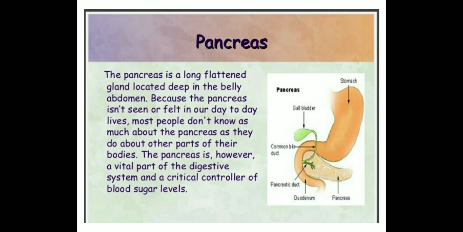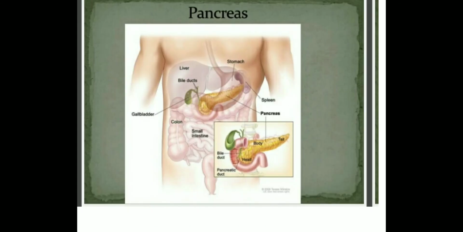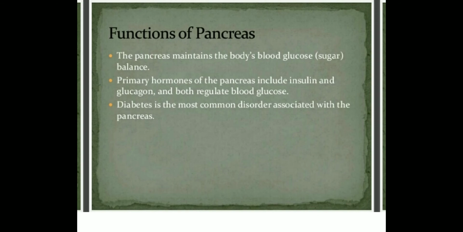Let's see where the pancreas is properly located. You can see the location of the pancreas. The pancreas produces the hormone insulin. Its deficiency causes diabetes.